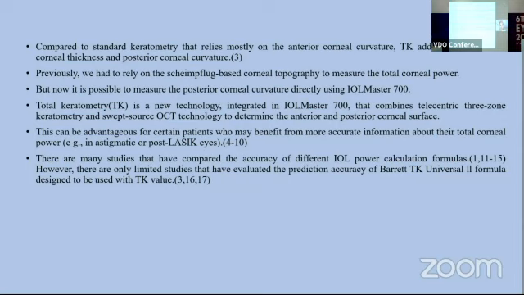curvature. Previously, we had to rely on the Scheimpflug-based corneal topography to measure the total corneal power, but now it is possible to measure the posterior corneal curvature directly using IOLMaster 700. Total keratometry is a new technology integrated in IOLMaster 700 that combines telecentric three-zone keratometry and swept source OCT technology to determine the anterior and posterior corneal surface. This can be advantageous for certain patients who may benefit from more accurate information about their total corneal power.